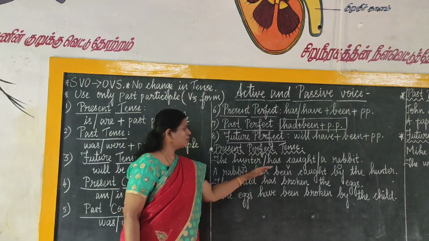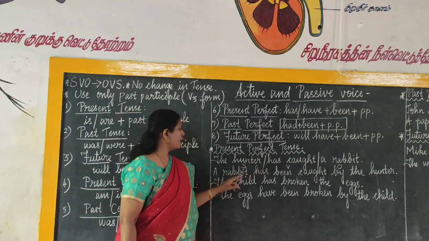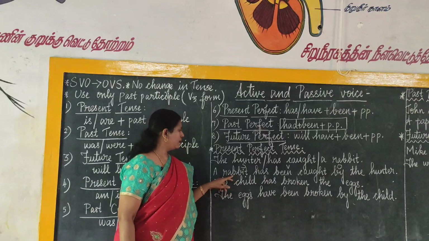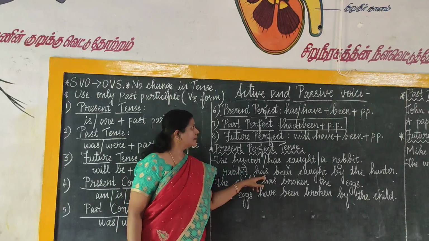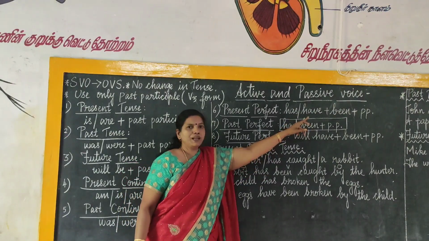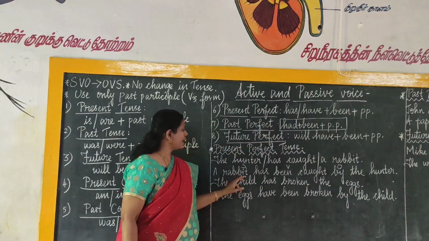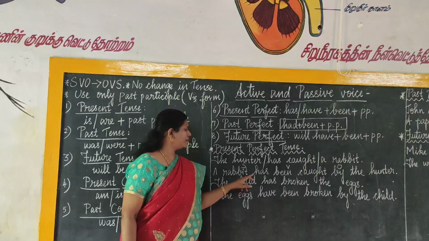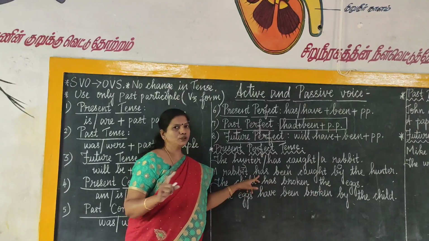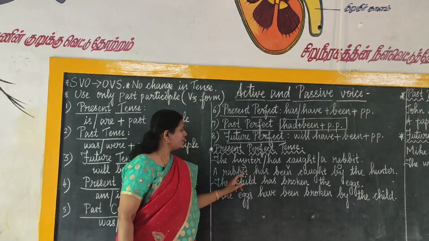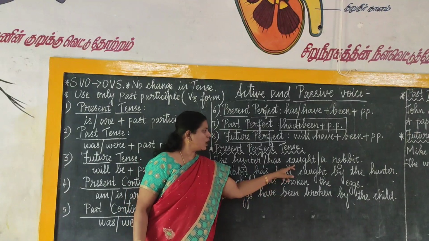So, how to change it? OVS, right. So, rabbit becomes the subject here. A rabbit has plus been plus PP, right. PP is past participle. So, a rabbit is singular, so we have to use has. We should not use have. A rabbit has been caught.